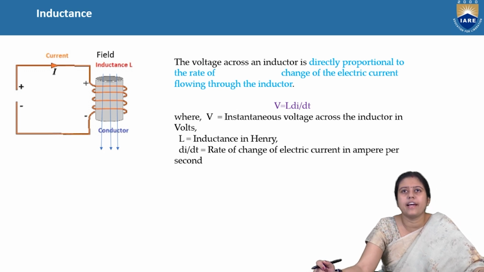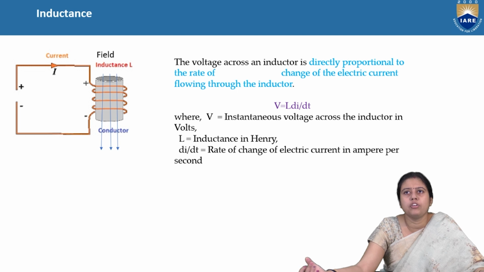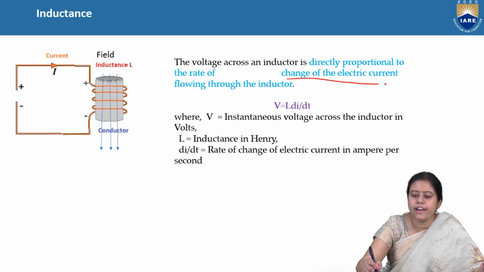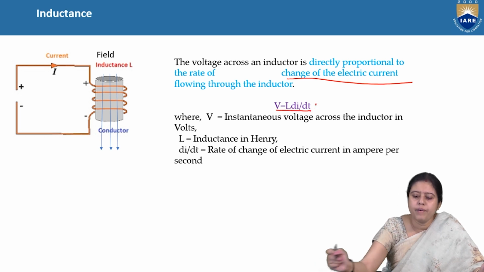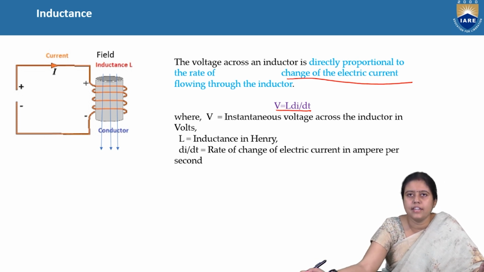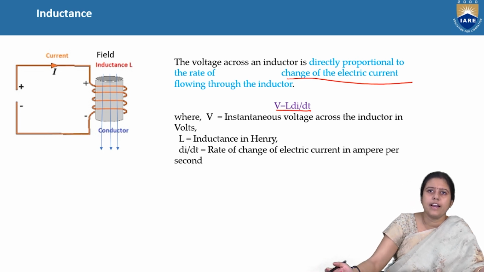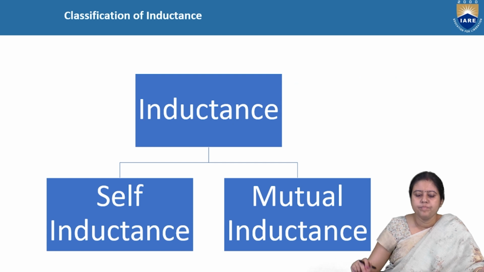Now, what is inductance? When the magnetic field comes, inductance always comes. The voltage across an inductor is directly proportional to the rate of change of electric current flowing through the inductor. We can write V is equal to L di by dt, where V is the instantaneous voltage across the inductor in volts, L is the inductance in Henry, and di by dt is the rate of change of electric current in ampere per second.